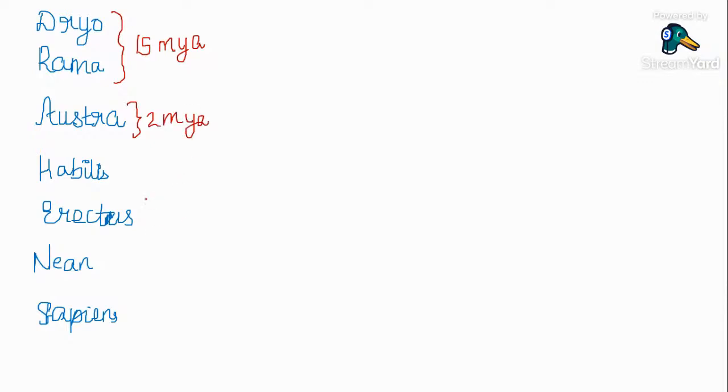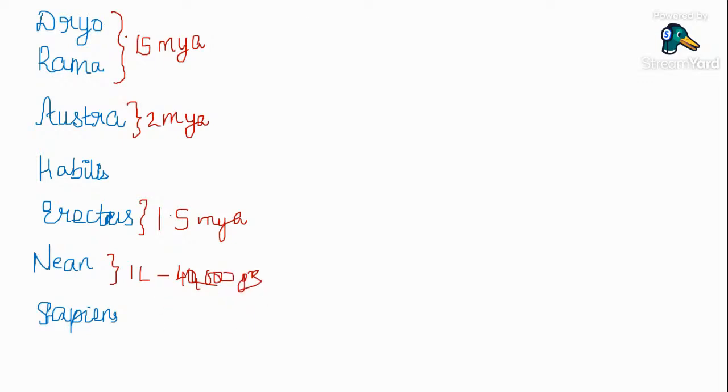Homo erectus, 1.5 million years ago. Neanderthal man, 1 lakh to 40,000 years ago.